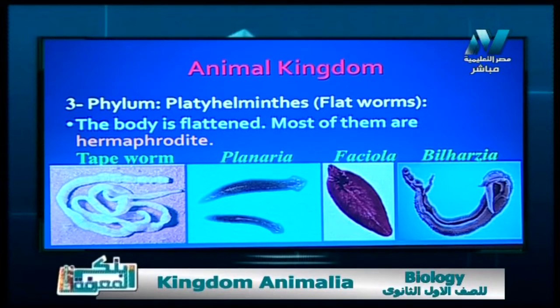So they don't need locomotory organs or body systems, just an alimentary canal to suck the food. Most of them are hermaphrodite, except the bilharzia, and the bilharzia has male and female worms which stay embracing each other, as you see in this picture.